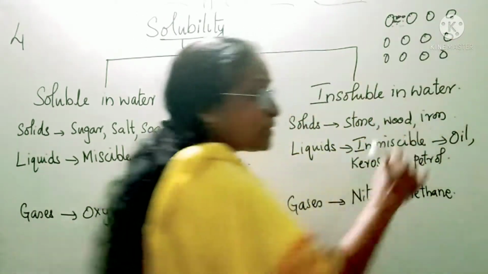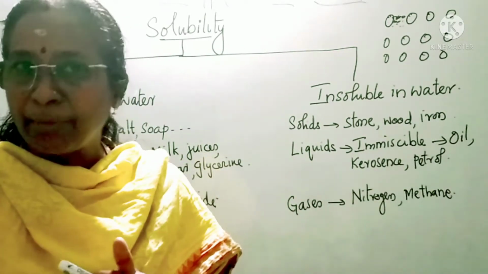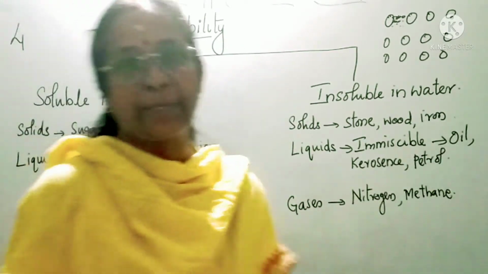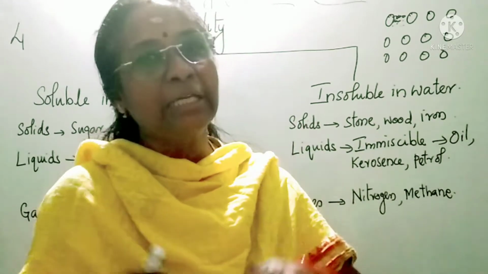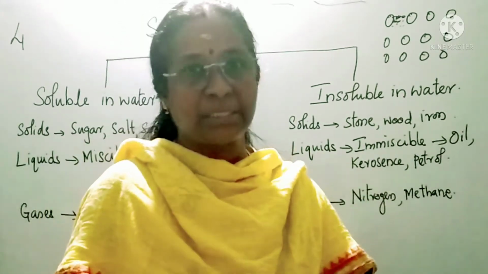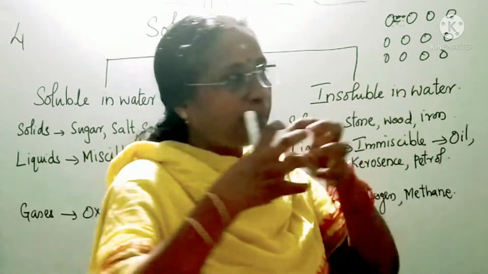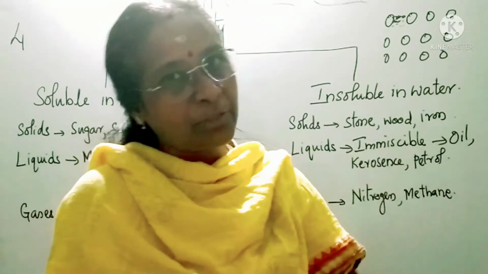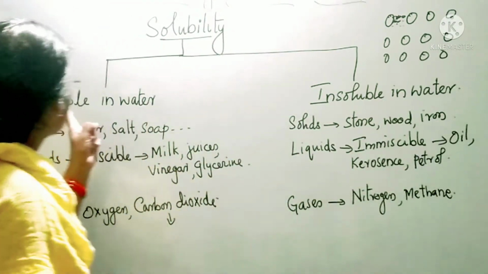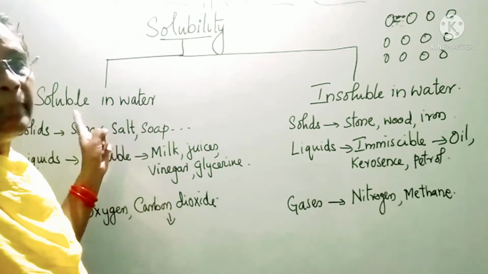Did you understand? Whatever space is there in between, they completely occupy it. So they get a space inside, or they mix nicely with water. Such things which separate into particles and mix with water are called soluble substances, soluble in water.